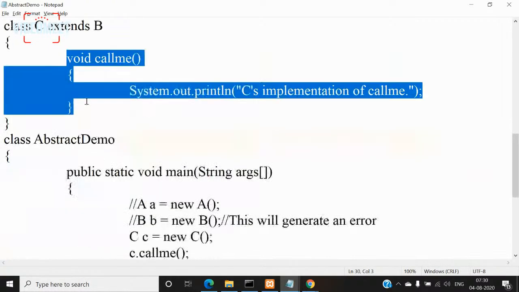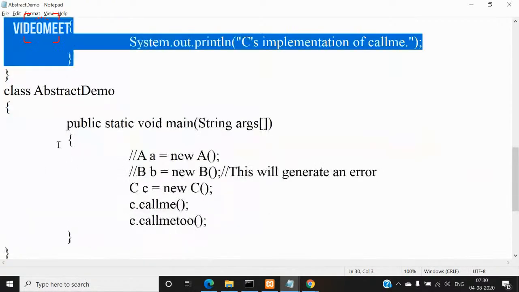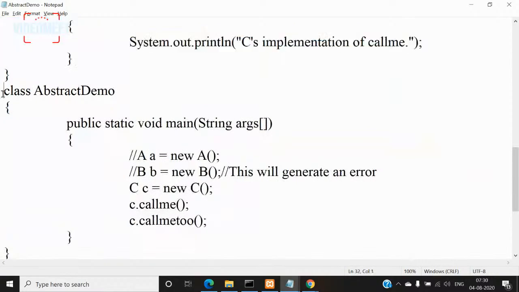So till here it is over. Now how to invoke these methods? I'm creating an abstract demo class in which I'm defining the main method. I'm not creating an object for class A or class B because both these are abstract classes. I'm creating an object for class C, and using C, I'm calling the call me method and the call me to method.